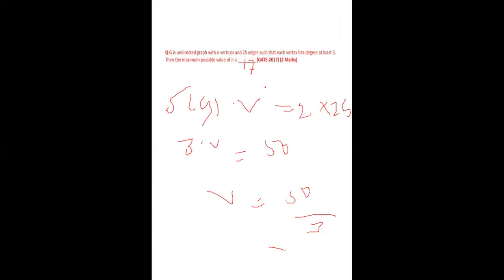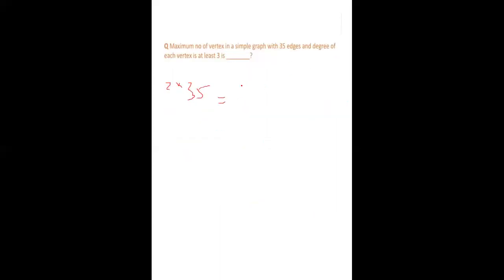Next is the maximum number of vertices in a simple graph with 35 edges. 2 into 35 is equal to the sum of degrees, with degree at least 3. Here also at least 3. So both are, I think, the same question, with 3 into V. 35 into 2 is 70, 70 by 3.